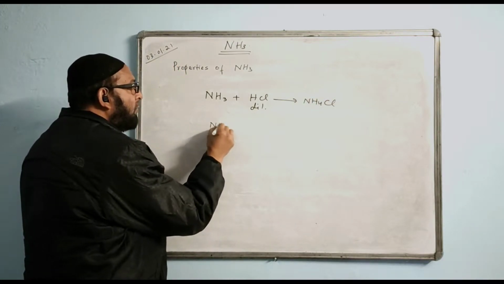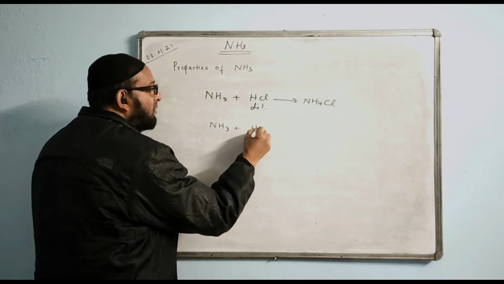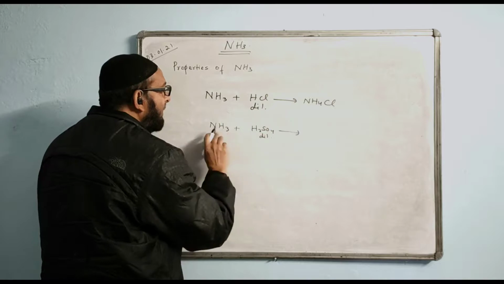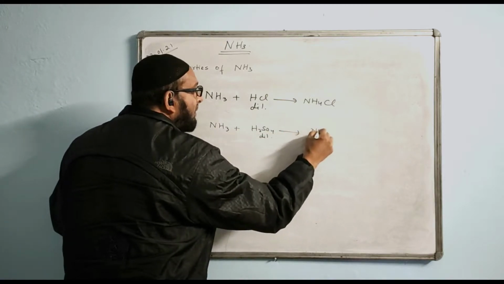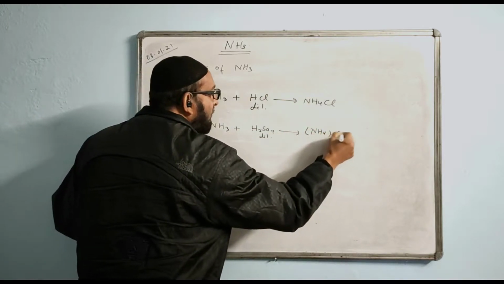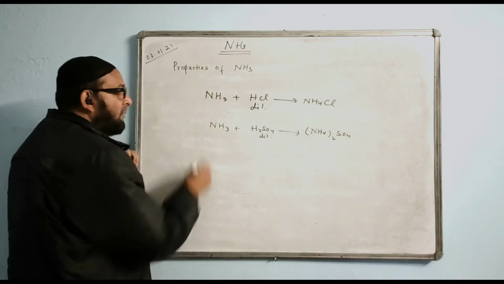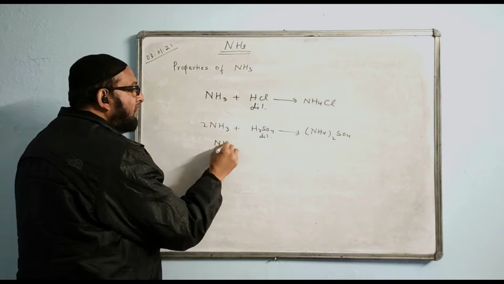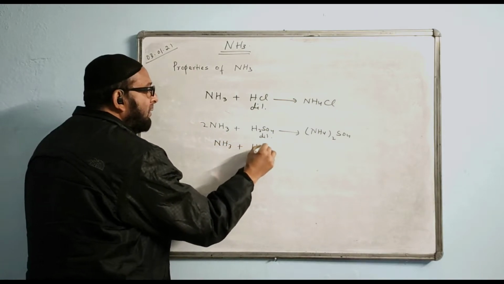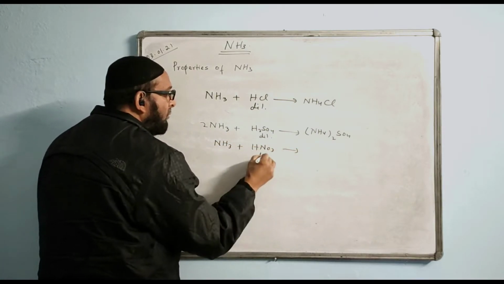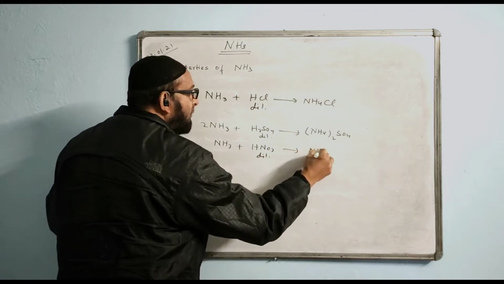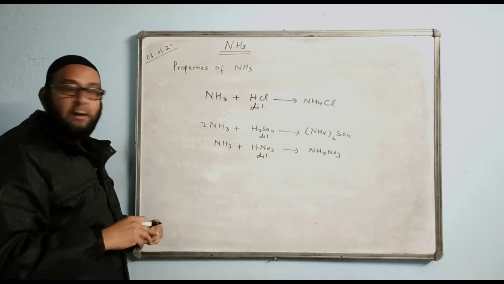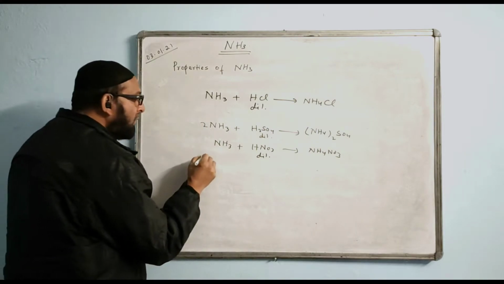Same way, ammonia plus dilute H2SO4 will directly combine and make ammonium sulfate, (NH4)2SO4. You put 2, it is balanced. Ammonium nitrate you want to make, you can do NH3 plus dilute HNO3, it will give ammonium nitrate, NH4NO3, like this, balanced.